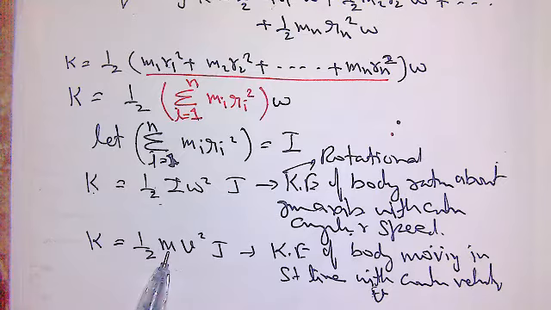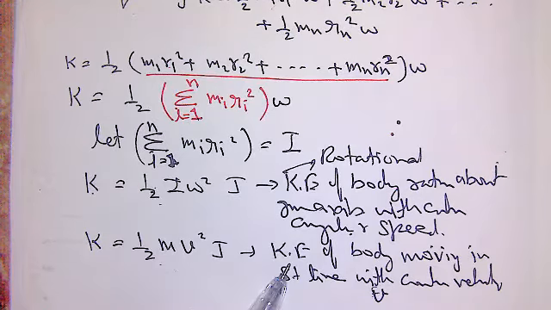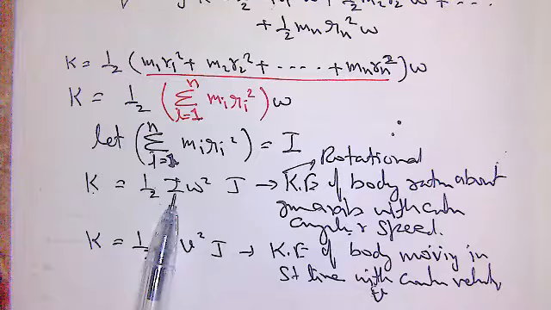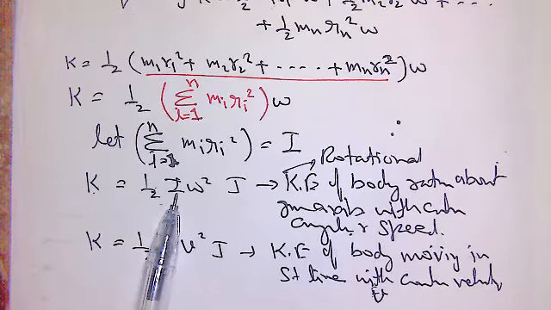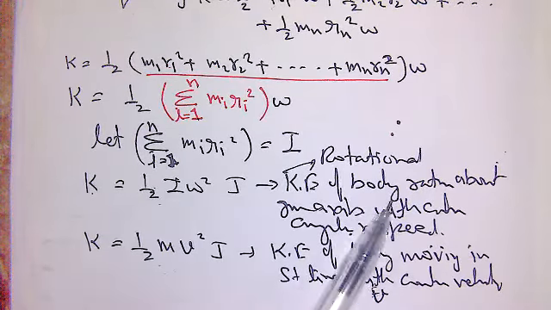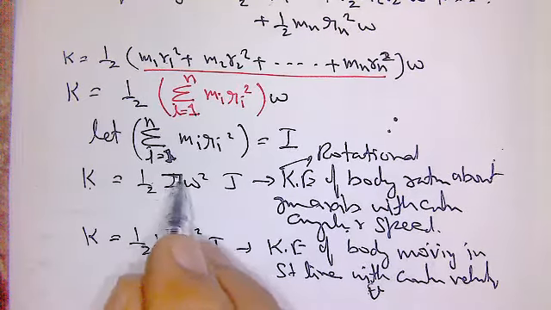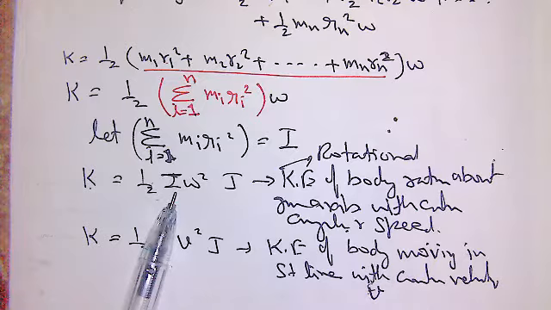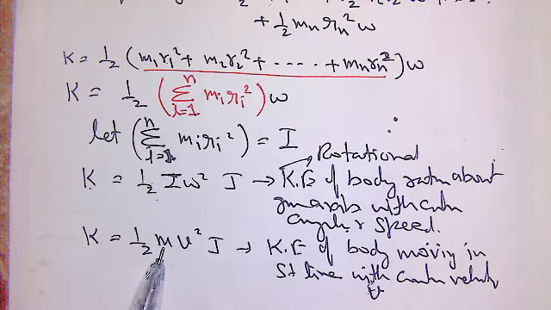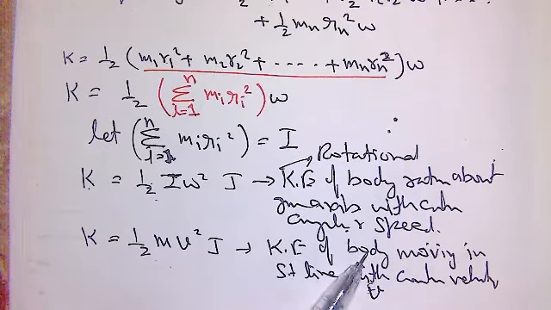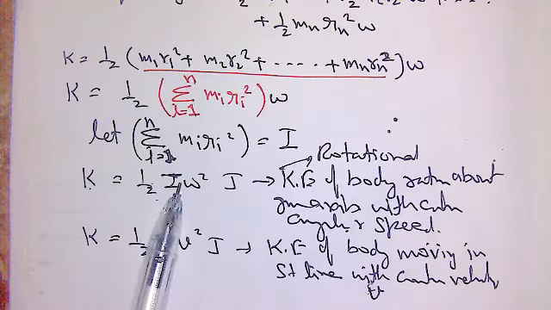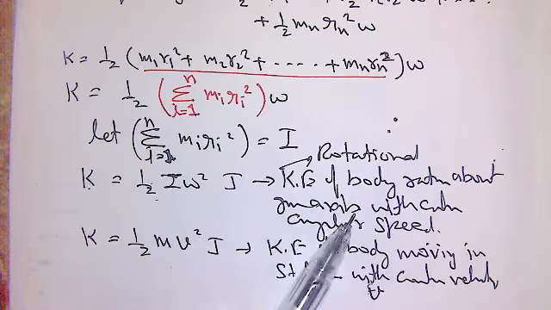m is the measure of inertia in linear motion. So we can say here, whatever it is, I is the measure of inertia in rotational motion. That's why it is represented by capital I. I is the inertia in rotational motion. Why? Because m is the inertia in linear motion. So the role played by mass in linear motion is the same as the role played by I in rotational motion.